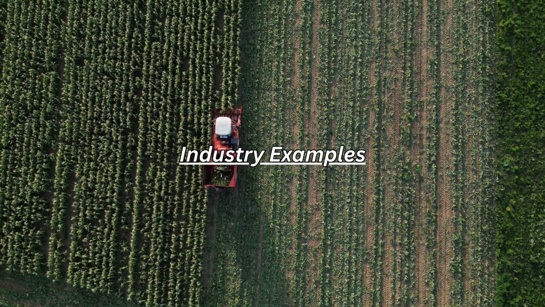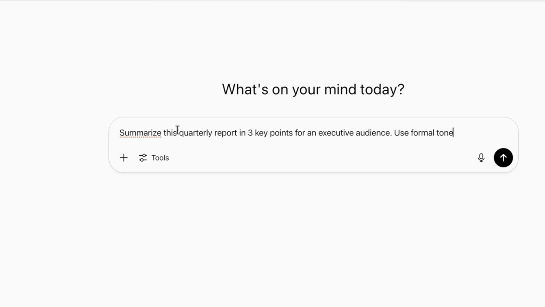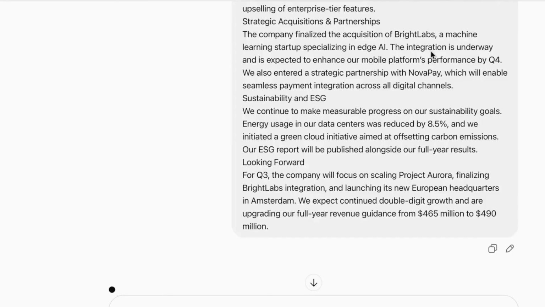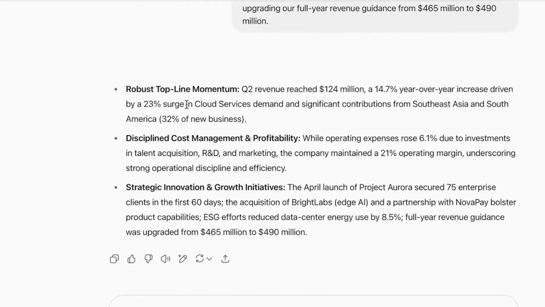Some of the industry examples, in business operations. Summarize this quarterly report in three key points for an executive audience. Use formal tone. And this is the report. Let us check how it will be created. It created three bullet points. In business operations, clarity equals speed. The summary is sharp, digestible, and action ready.